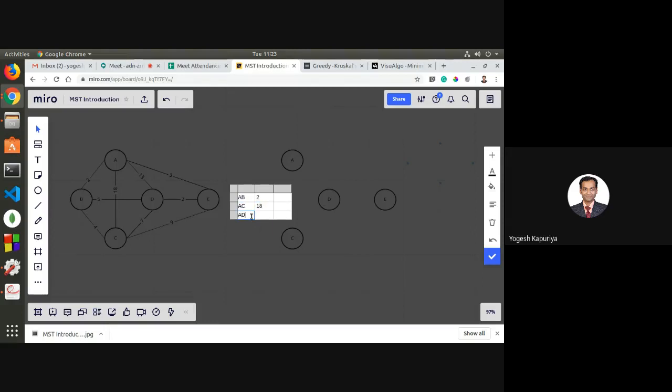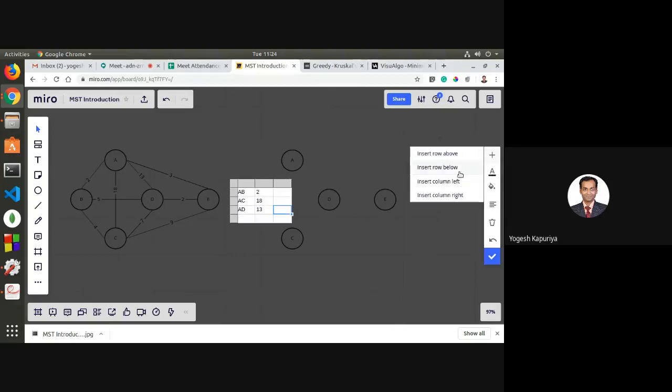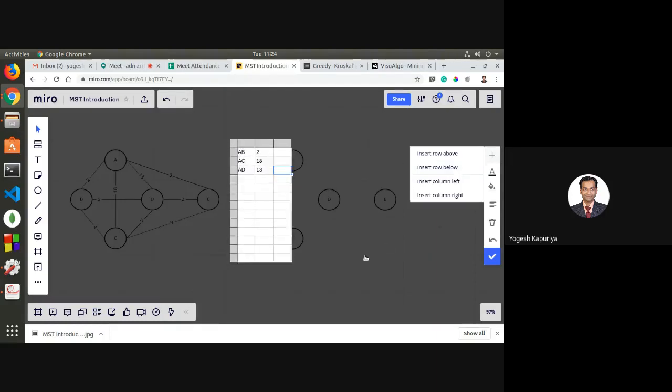Then we have AD which has weight 13. Again, we have an edge between A and E which has weight 3.